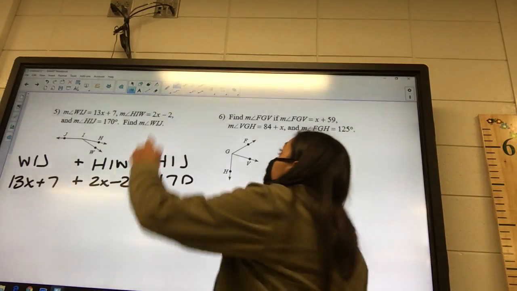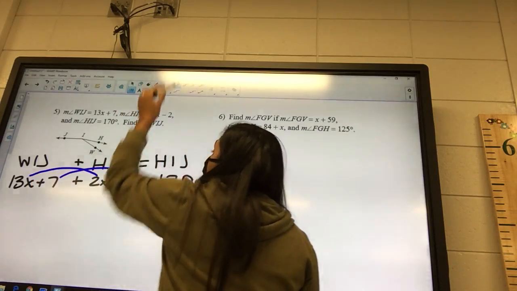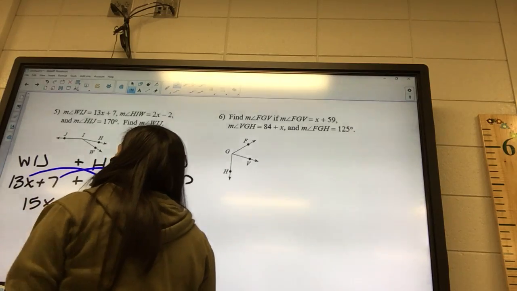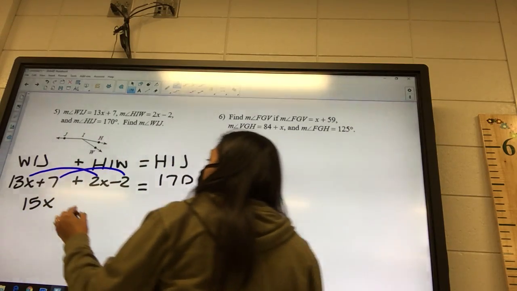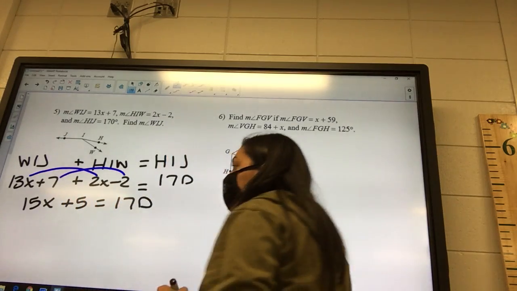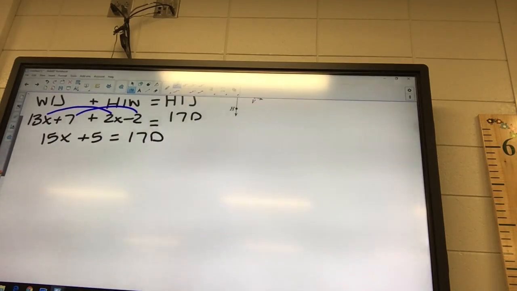So I'm going to combine my like terms. So 13 plus 2 is going to be 15x. And then 7 minus 2 is going to be plus 5. Okay, so 15x plus 5 equals 170.